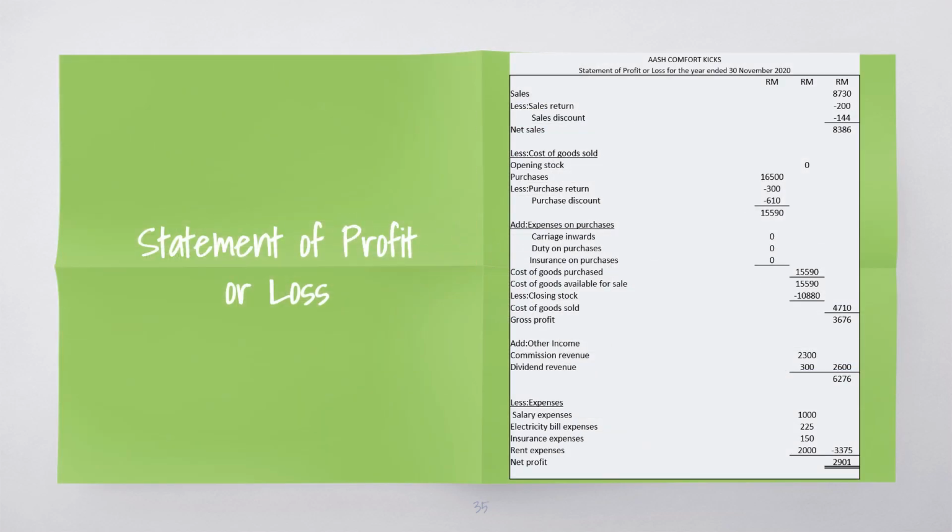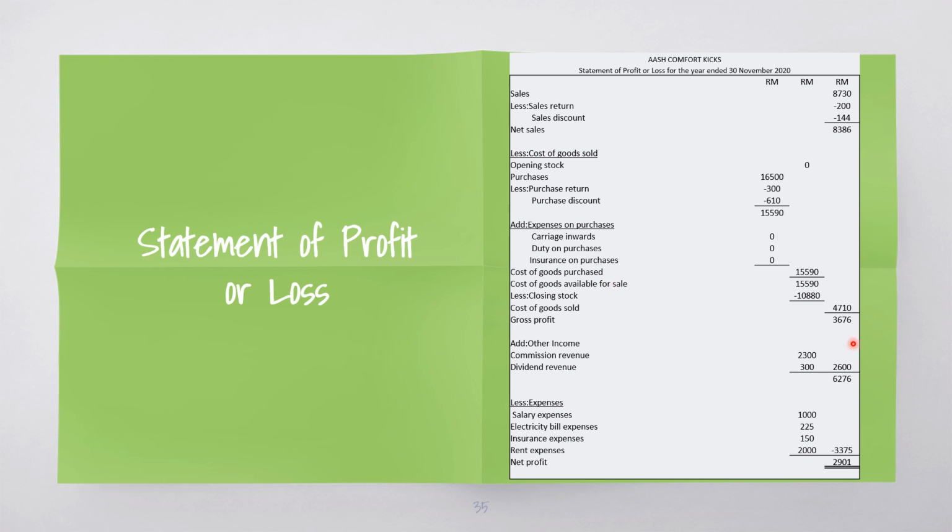Statement of Profit or Loss is a summary of a business's revenues and expenses over a period of time. This is why it is also called the income statement. It's important to prepare it so we can compare statements from different accounting periods to see the changes in revenues, costs, and profits of a business over time.